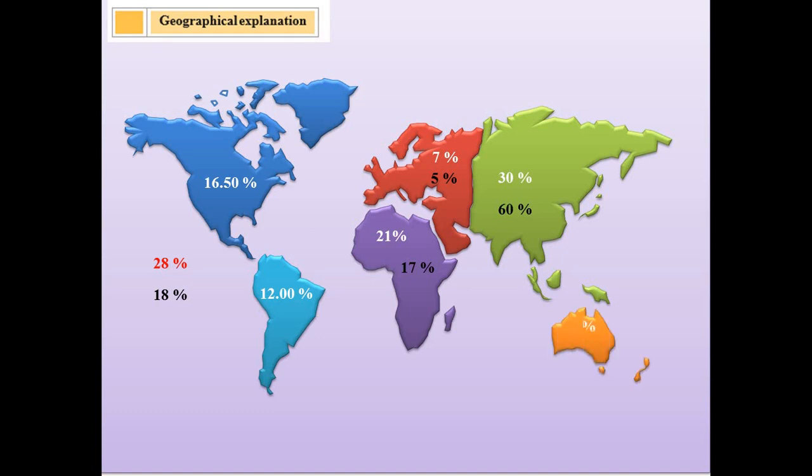Australia has around 6% of the world's land but does not even support 1% of the population. Antarctica occupies around 9% of the landmass but has no permanent human settlement.